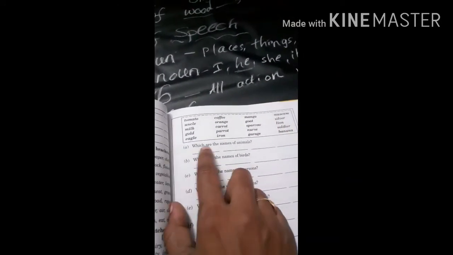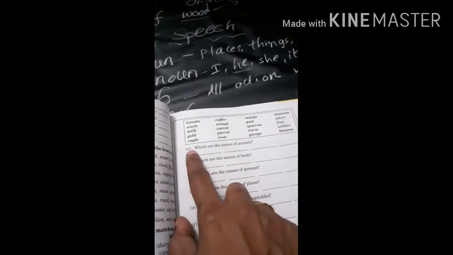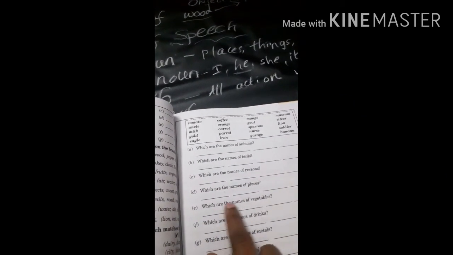And also here is the list of nouns. Read it carefully and write answers to the questions given below. Here they have given you all those things in the box. Write which are the names of animals, birds, places, vegetables, drinks, metals and fruits.